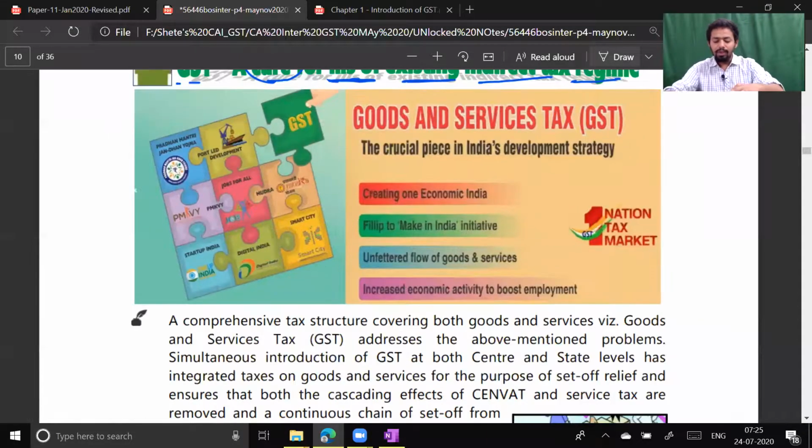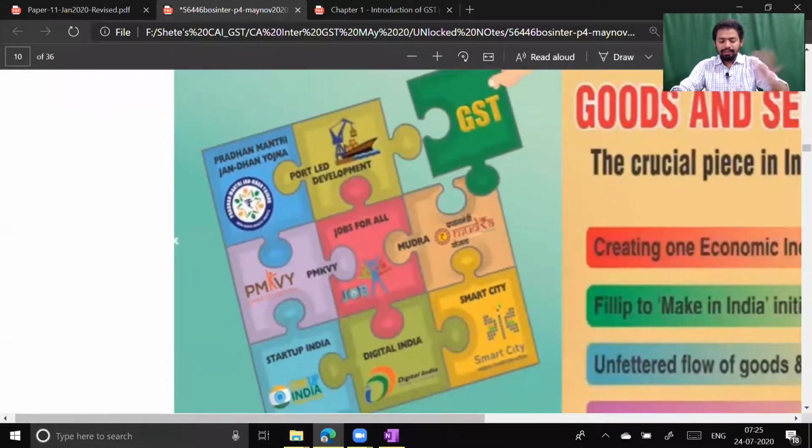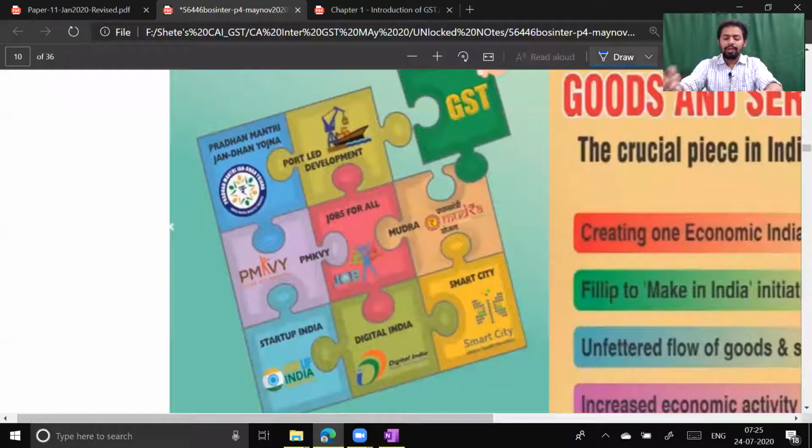Okay, look at this. See, this is a practical thing now. This is not an academic thing. The current government, from 2014, has launched different schemes. So what are those different schemes, sir? Pradhan Mantri Jan Dhan Yojana, Pradhan Mantri Kaushal Vikas Yojana, Startup India, Digital India, Smart City, Mudra Finance, Jobs for All, Port-led development.